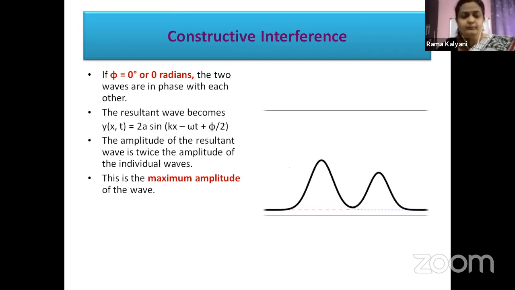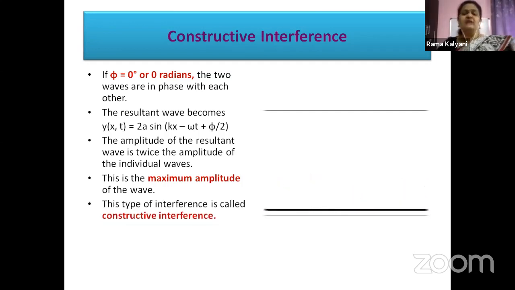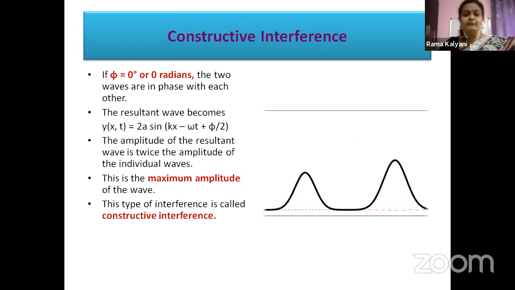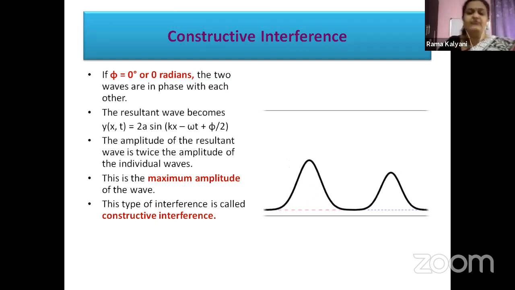Okay, children? This type of interference is called constructive interference. Now, when I showed you the example of the superposition of light waves, you have seen the bright bands there, the white, bright glowing bands in the light waves. They are a result of constructive interference, children.